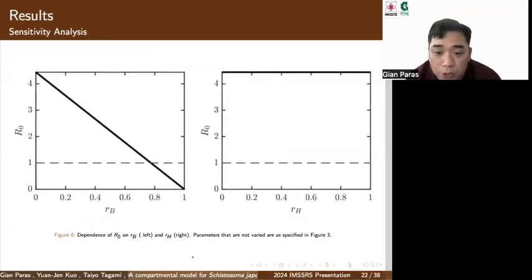These graphs show us the dependence of our basic reproduction number on both R sub B and R sub H, which represent the control method, which is the avoidance of freshwater contact. If you take a look at the first graph, you can see that reducing bovine freshwater contact can reduce our basic reproduction number. However, if you take a look at the graph on the right, for humans, we can see that implementing the control method does not have any effect on our basic reproduction number.